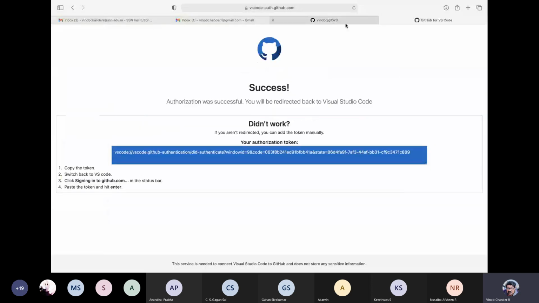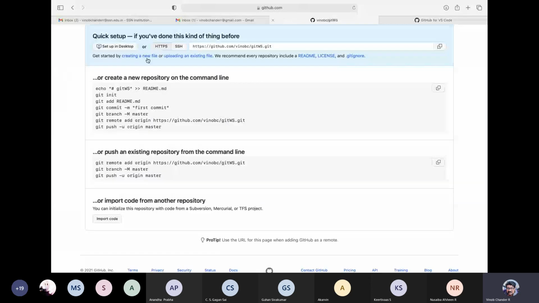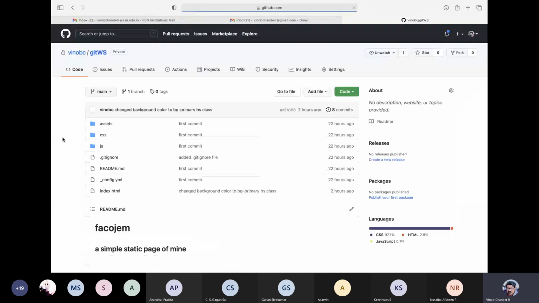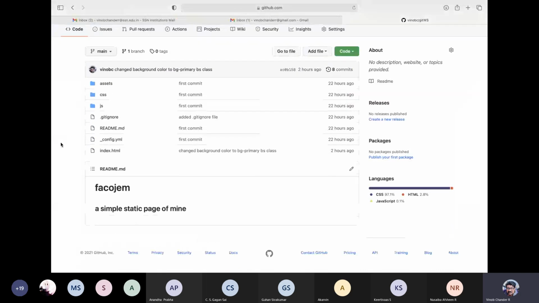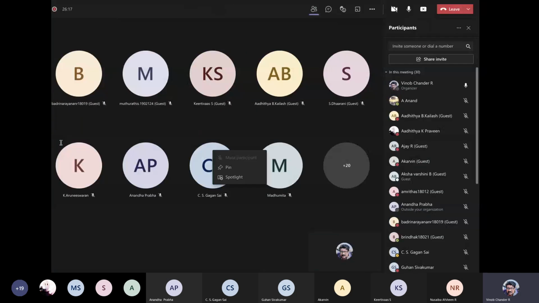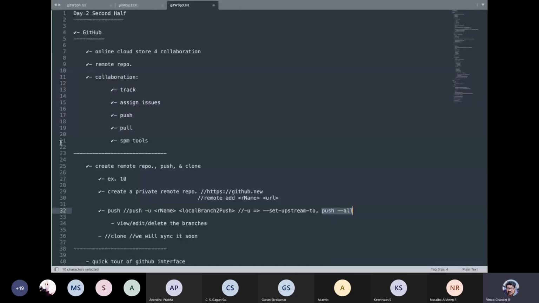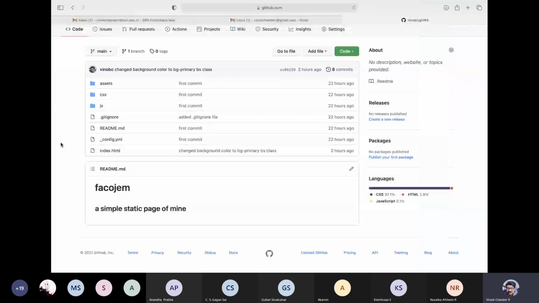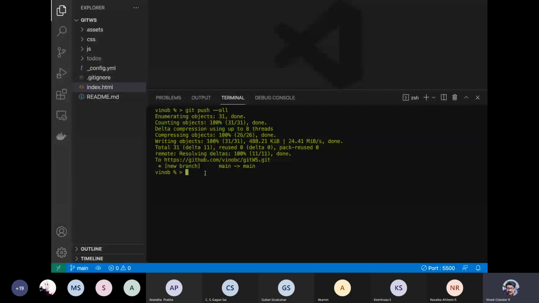Okay guys, let us see that in the GitHub page. Let us just close this and refresh this page. See this? You have your entire page. And again, we don't have branches. We created the branches, but we don't have them now.